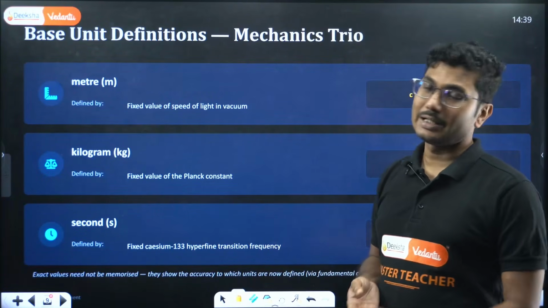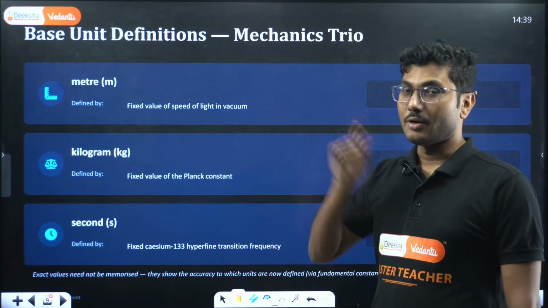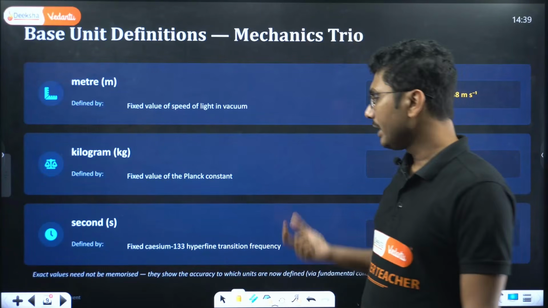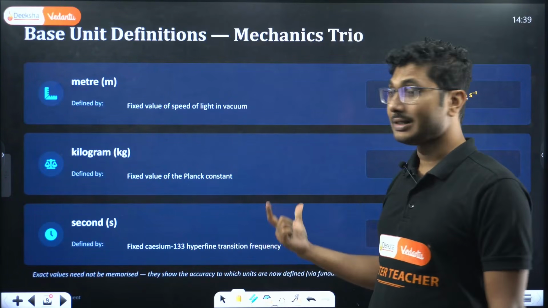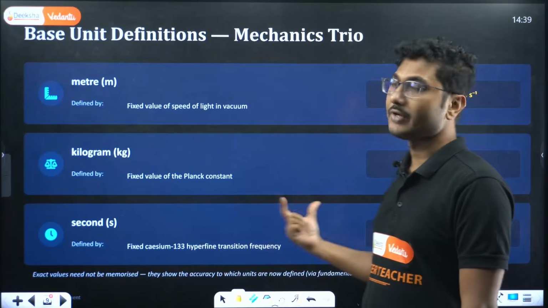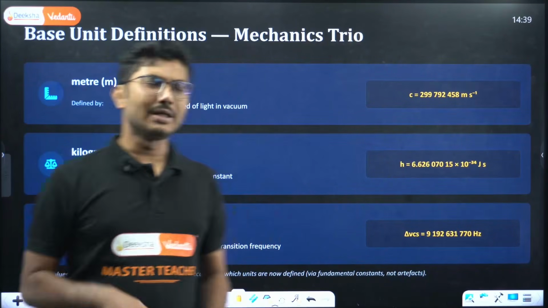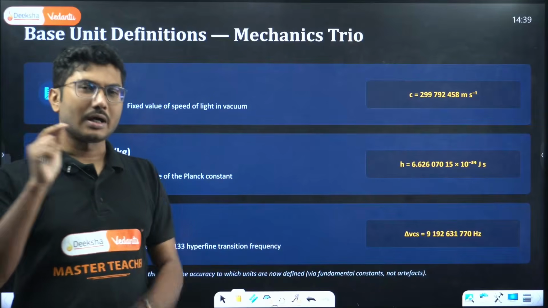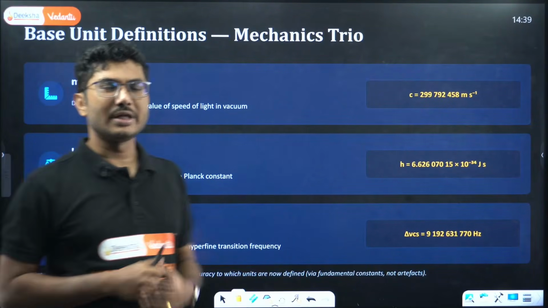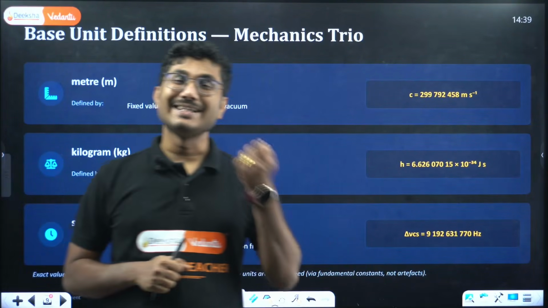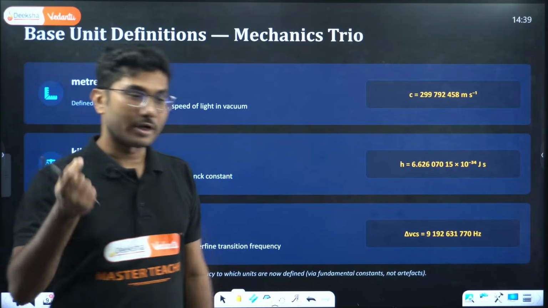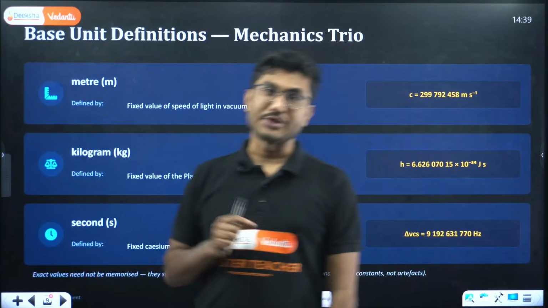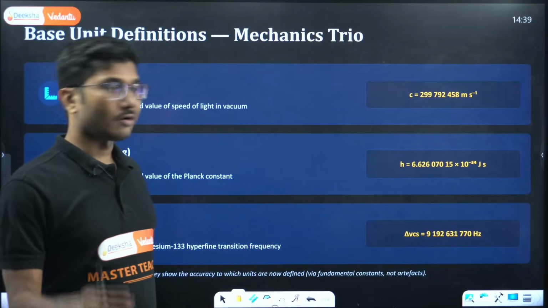The second is represented with the frequency of vibration of a cesium 133 atom, the fixed cesium 133 hyperfine transition frequency. What a transition frequency is, is slightly complicated, but you should remember that cesium can vibrate very fast, and that's why cesium clocks are very precise.